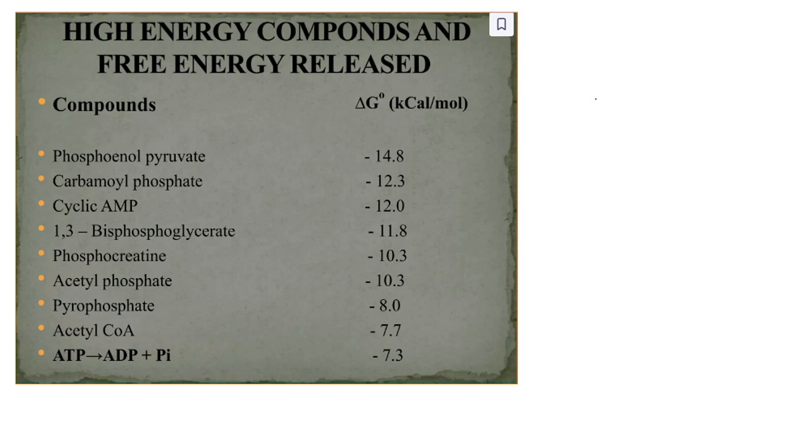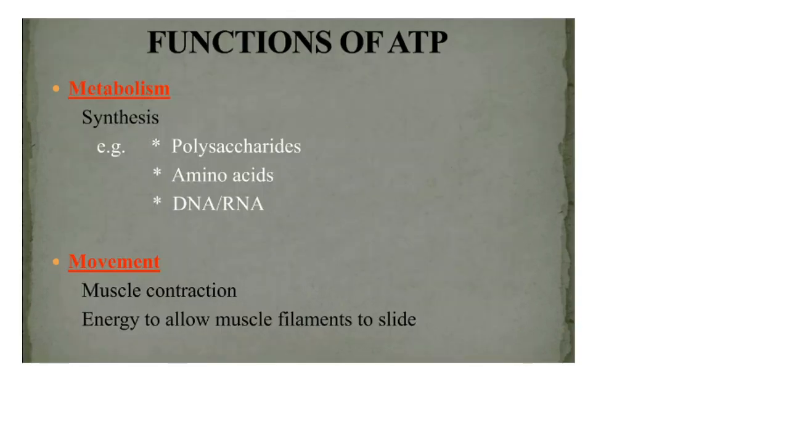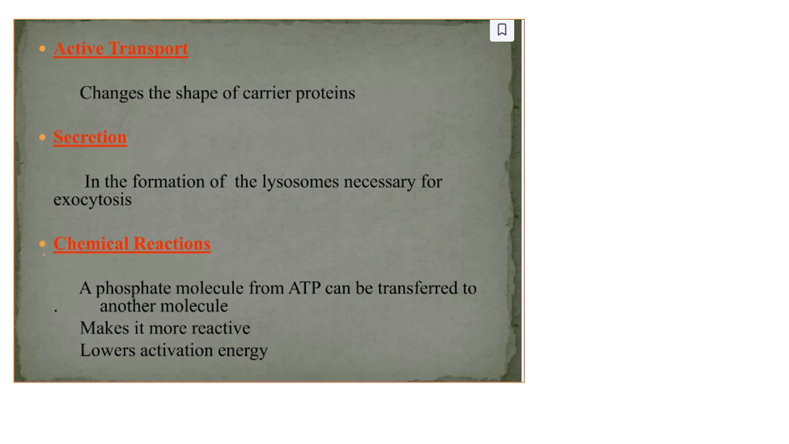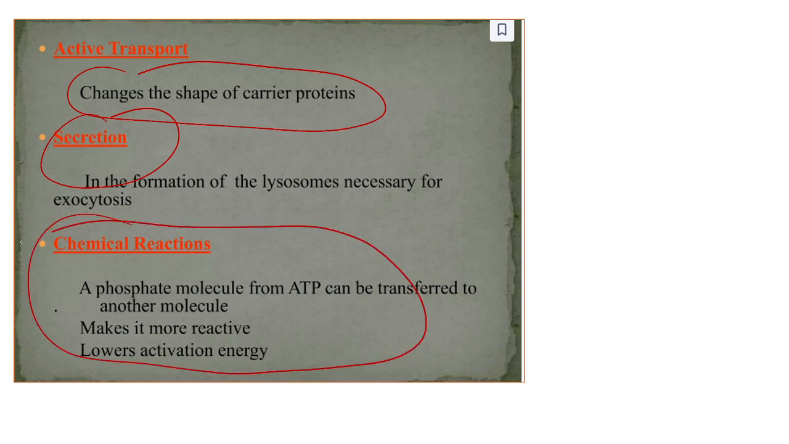And they are involved in various mechanisms. For example, ATP is involved in formation of DNA, RNA, amino acids, polysaccharides. Also involved in muscle contraction, active transport, secretion, in the formation of lysosomes, and also for chemical reactions.